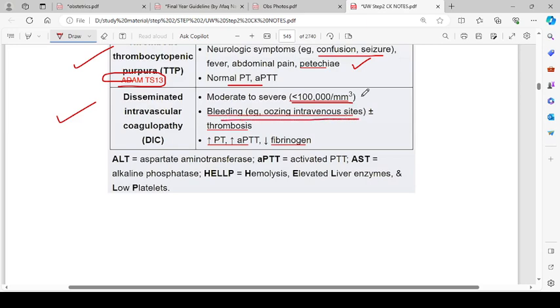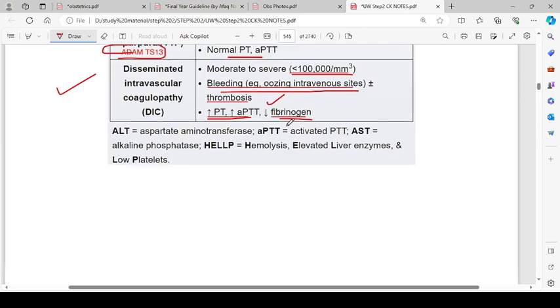Bleeding, for example, oozing at intravenous sites with or without thrombosis. PT and APTT increased, and fibrinogen decreased, will be there.